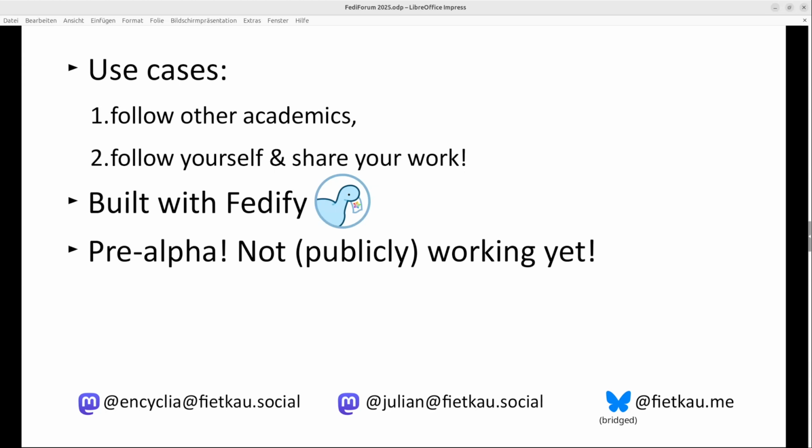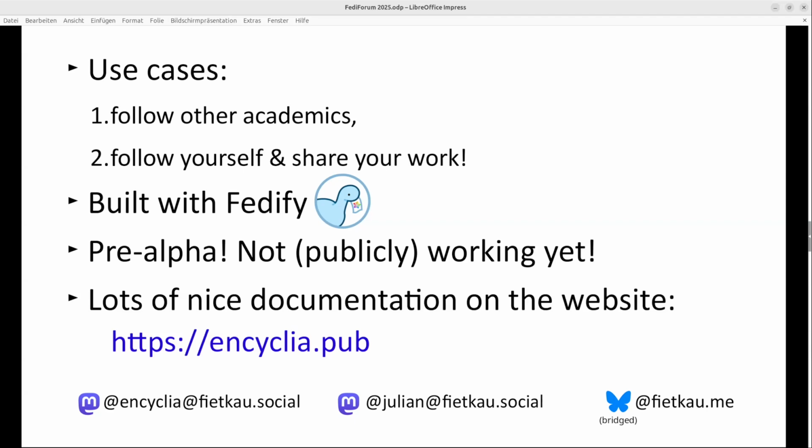This is currently pre-alpha. It is not publicly available yet. If you're itching to try it out, I'm sorry to say you can't. However, I have a lot of extensive documentation on the website, encyclia.pub, where you can find a roadmap where I describe what's already done and what's still to be built in the future, as well as an FAQ and some little bit limited previews of features that may still come.